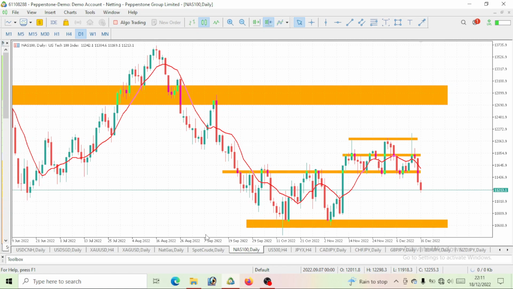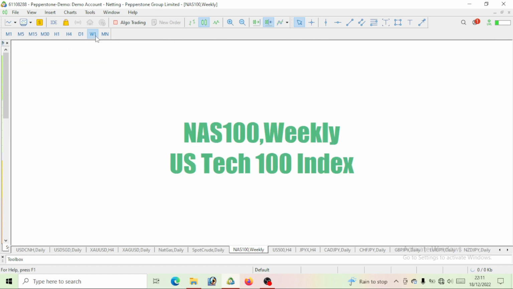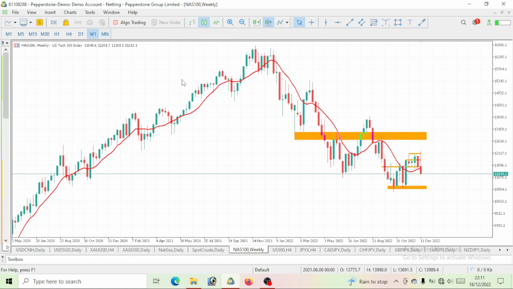So, what we have here is Nasdaq 100. We want to know where this price would be moving for the next day, which is the 19th, on Monday, right? Before we actually get started, let's do a quick analysis on our weekly time frame. Notice that this price prediction will be based on the technical aspects only.